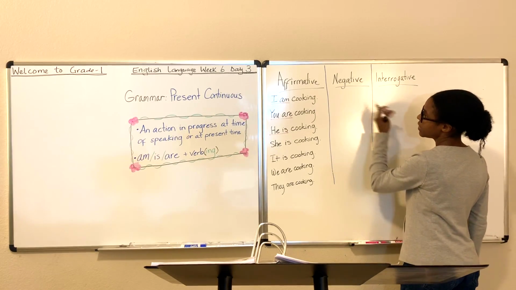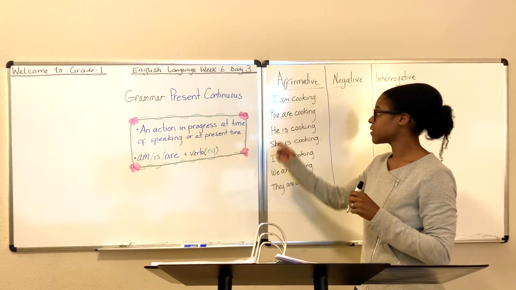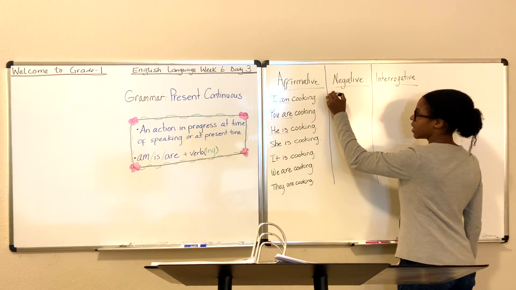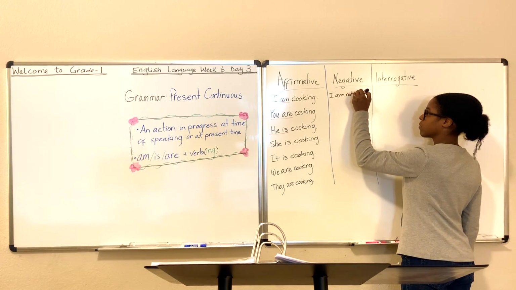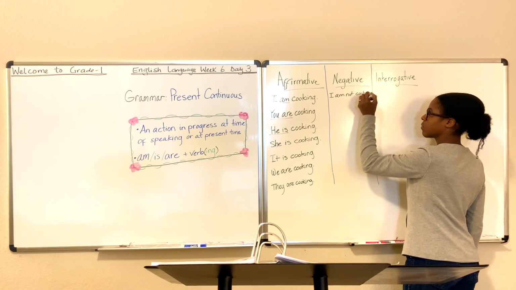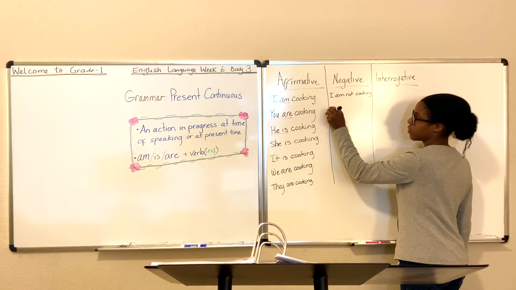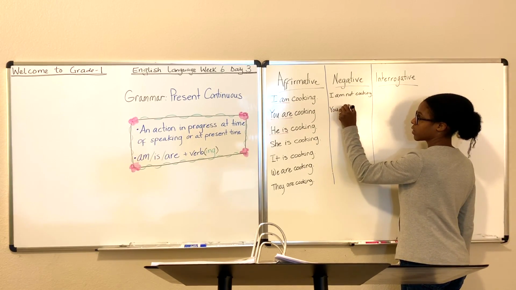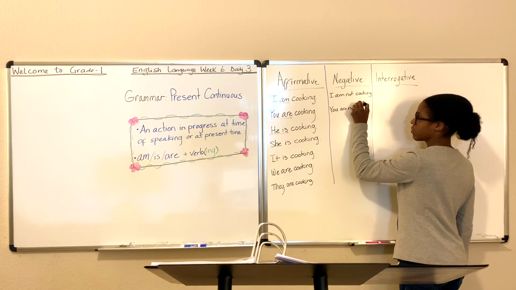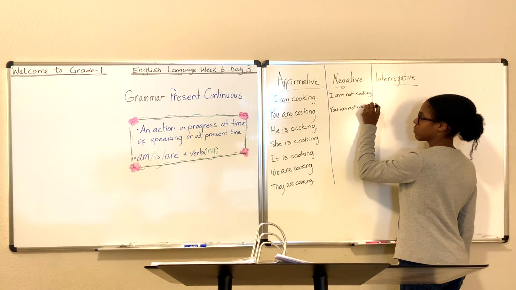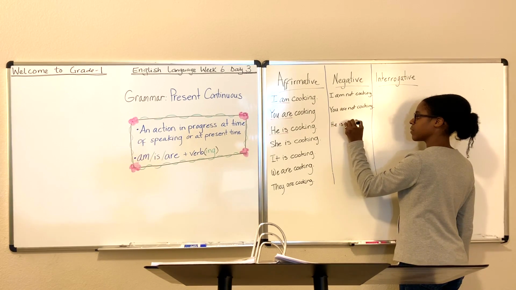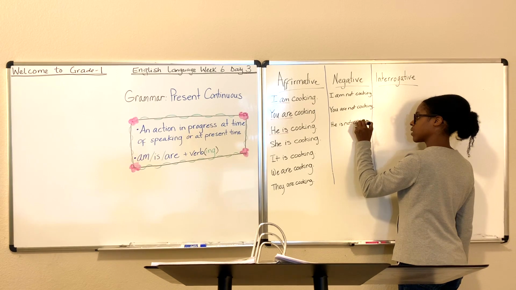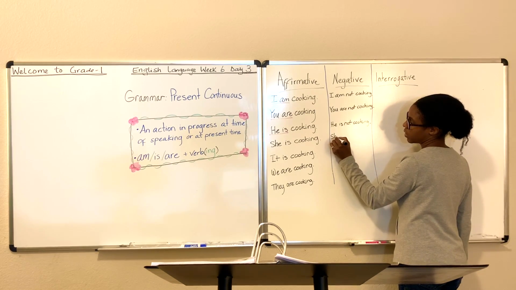Okay, so negative. If we want to make these negative, instead of saying I am cooking, I am not cooking. You are, what are you not doing? You are not cooking. What about he? He's not cooking either. He is not cooking. What about she? It doesn't look like she's cooking either. She is not cooking.